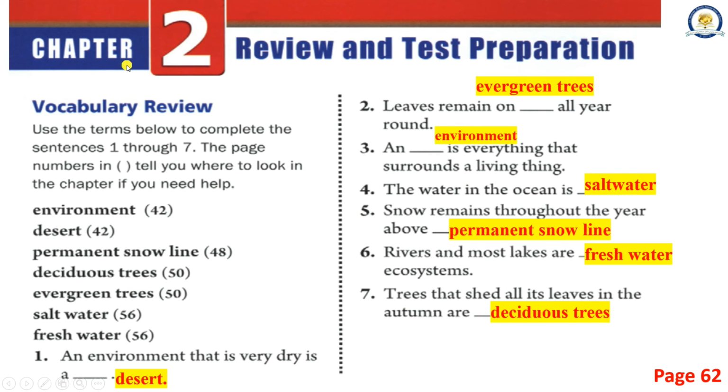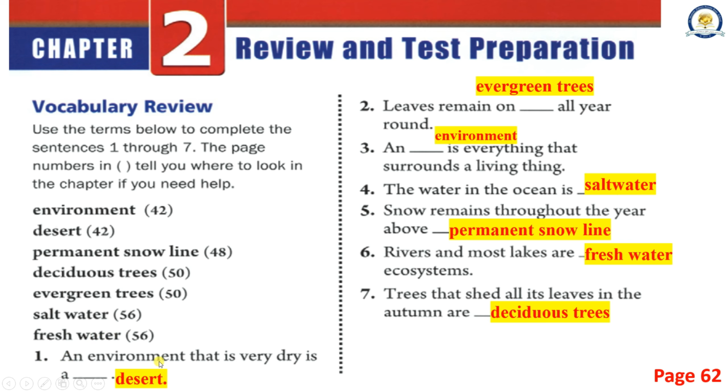Chapter 2. Review and test preparation. Vocabulary review. Use the terms below to complete the sentences 1 through 7. The page numbers tell you where to look in the chapter if you need help. Environment. Desert. Permanent snow line. Deciduous trees. Evergreen trees. Salt water. Fresh water.